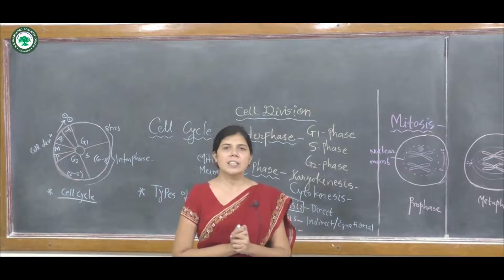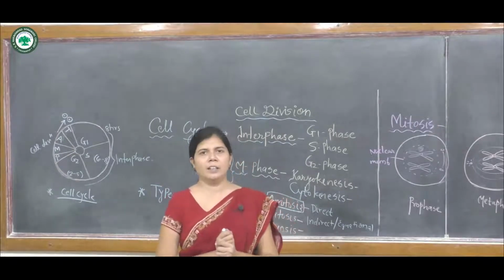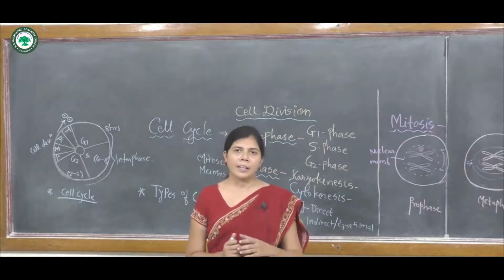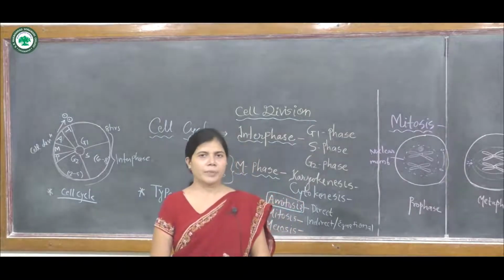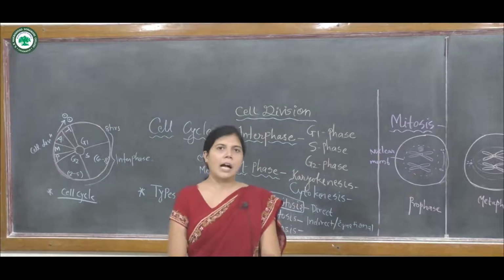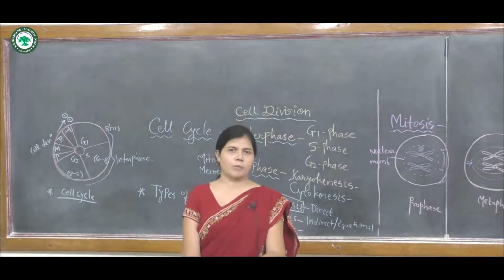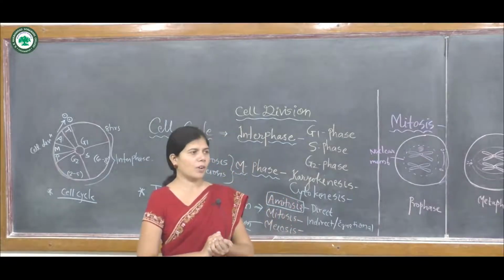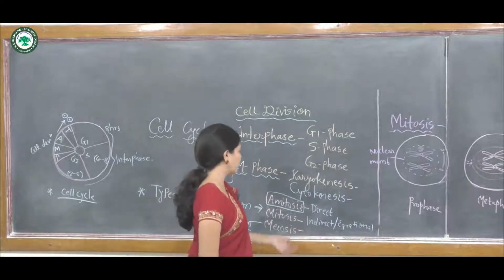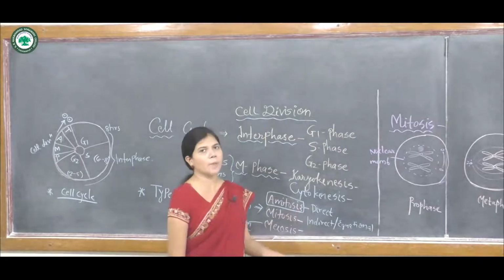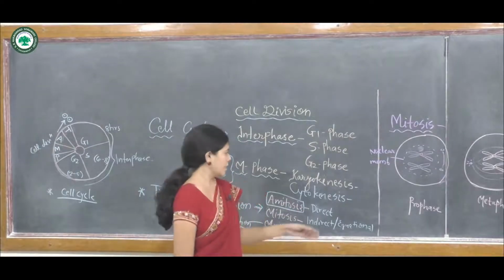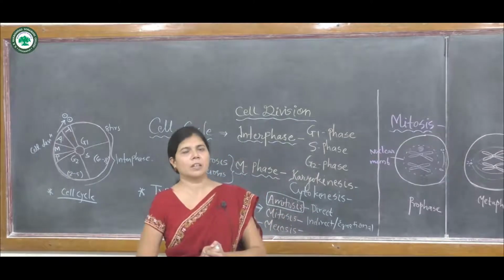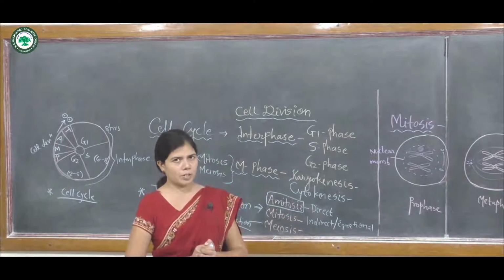In amitosis, the cells are elongated and a constriction takes place between them. The constriction is deepened and two cells are formed from the single cell. It is a very simple process of cell division. Amitosis is direct division, and no subphases occur in the process of amitosis.